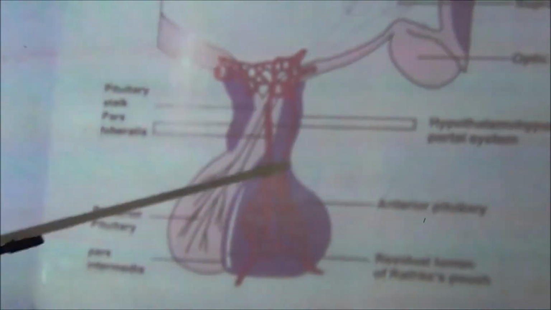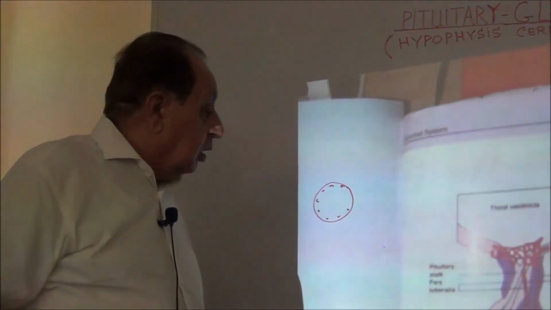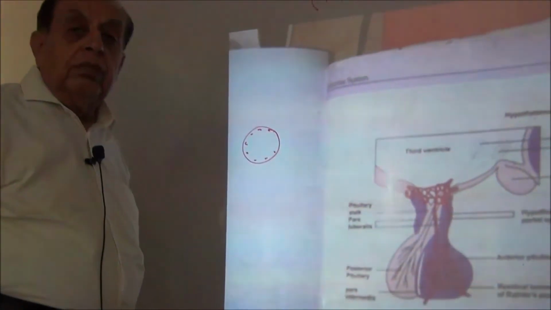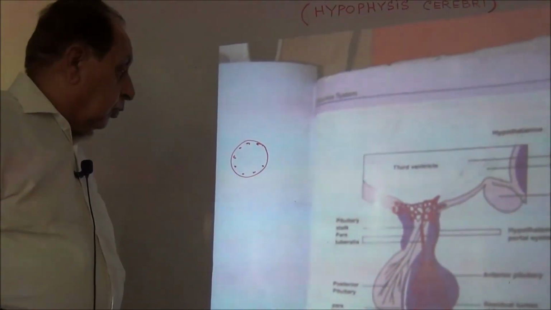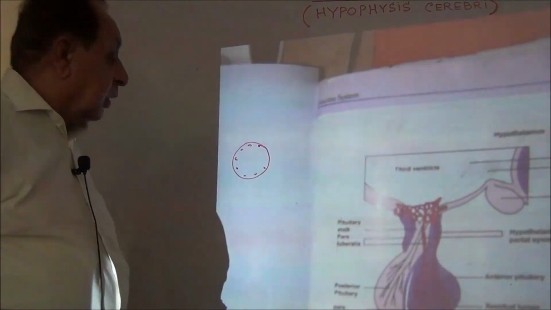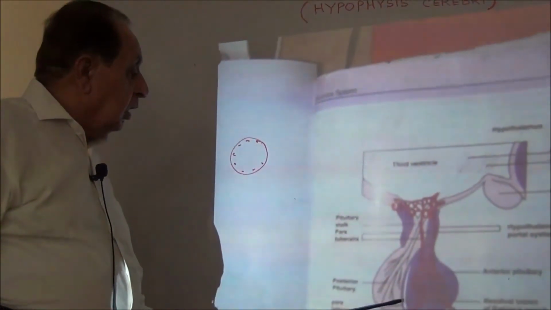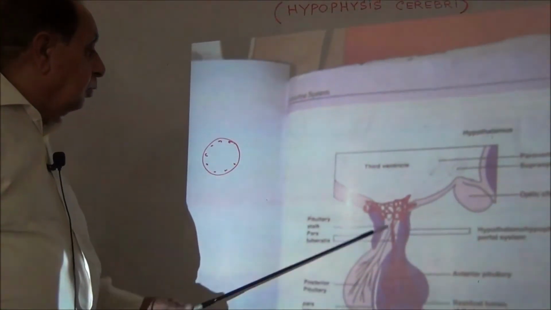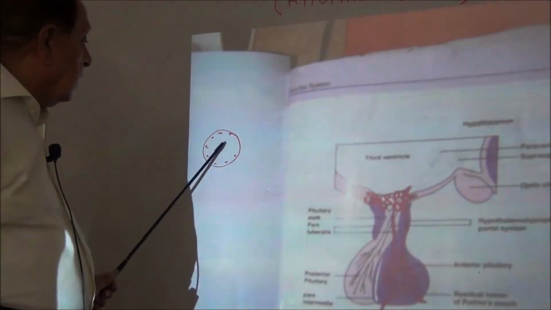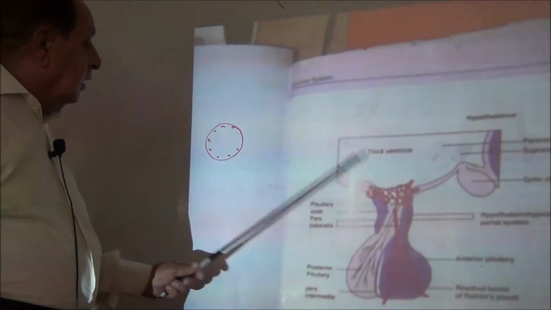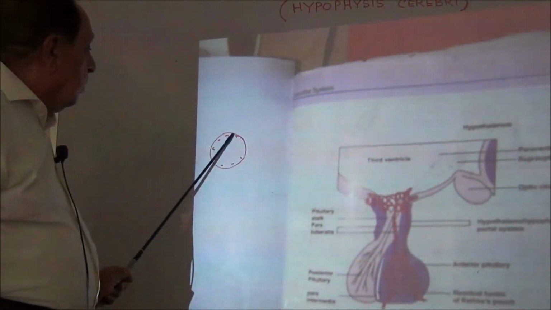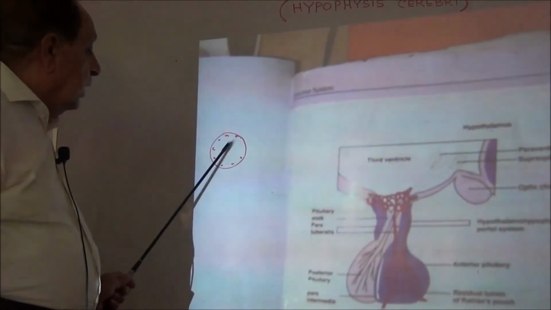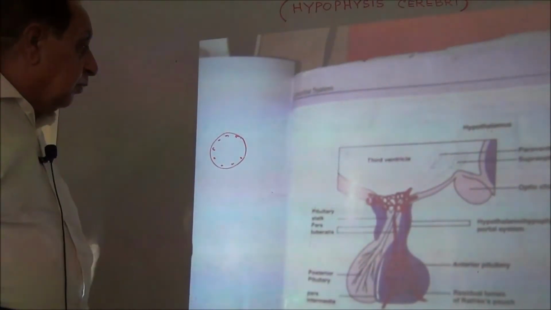But in animals, this pars intermedia secretes the melanocyte stimulating hormone. And the third part is the pars tuberalis. Now this pars tuberalis also has vesicles lined by the cuboidal cells, and it has colloid in the center.